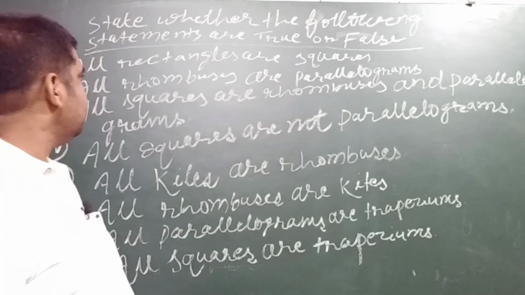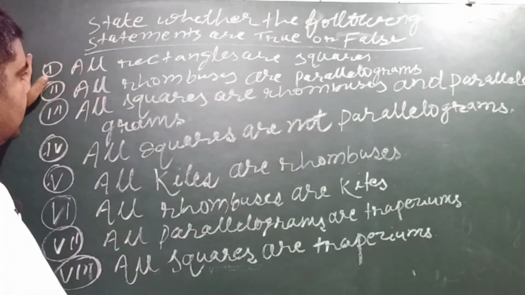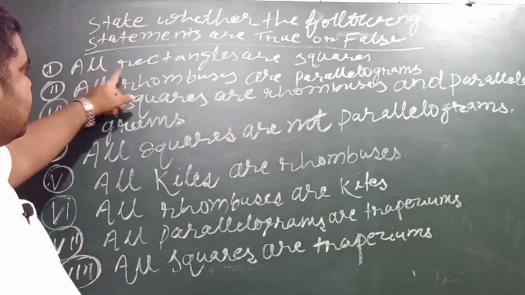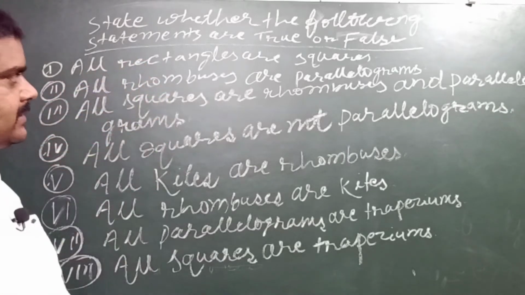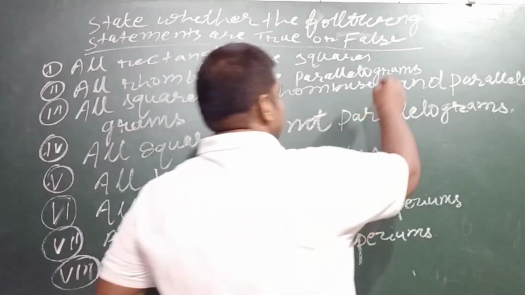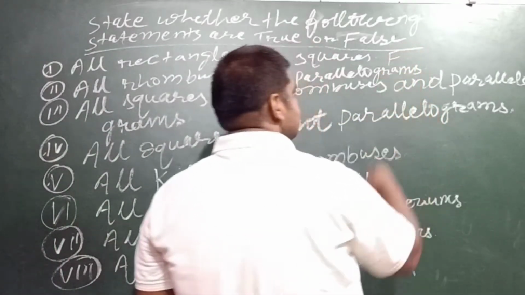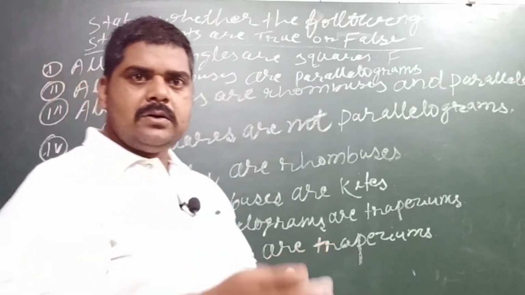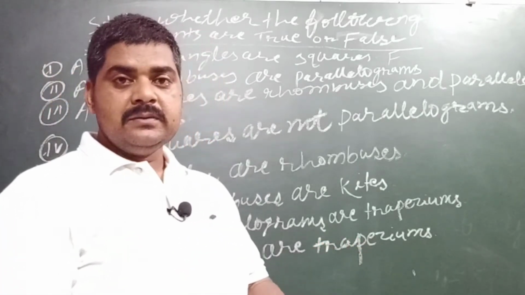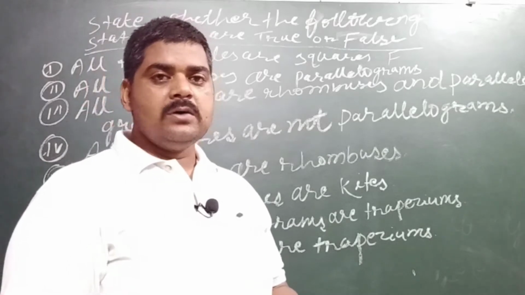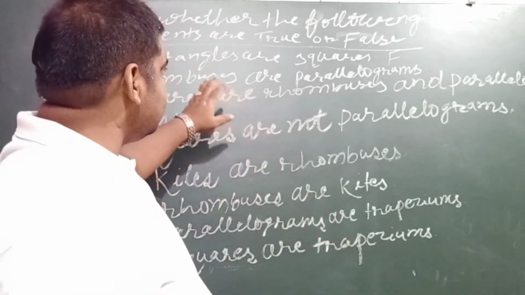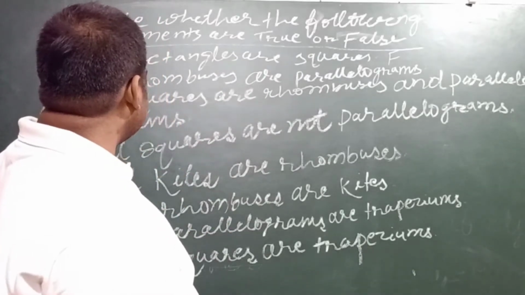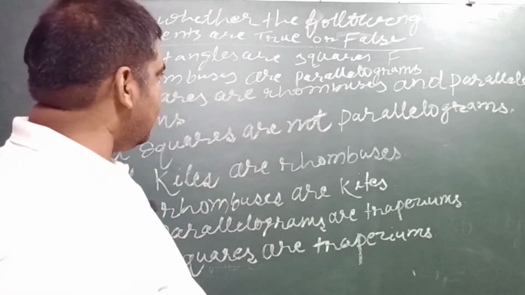My dear students, this is also a true-false question. The first one has been given that all rectangles are squares. You know that this is a false statement. It is because the adjacent sides of a rectangle are not equal, because in the case of squares all sides are equal, but in the case of rectangles all sides are not equal. The second one says all rhombuses are parallelograms.